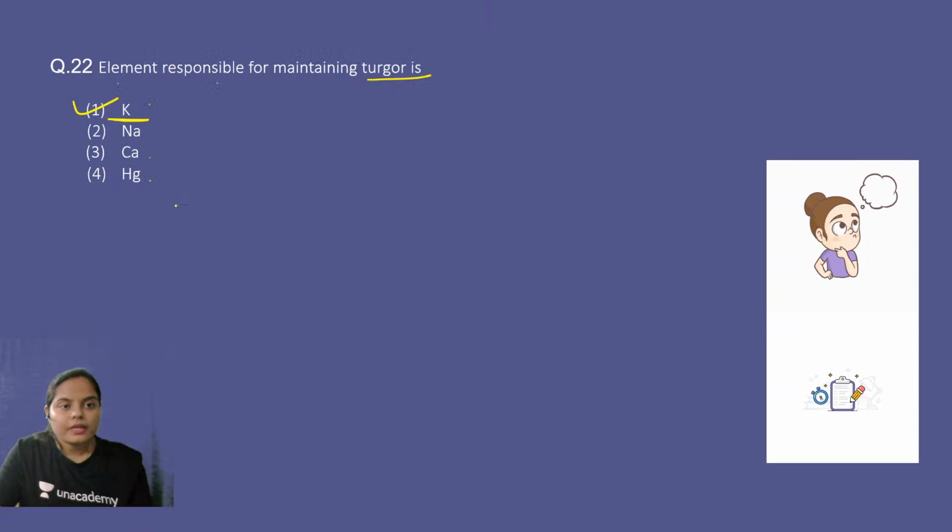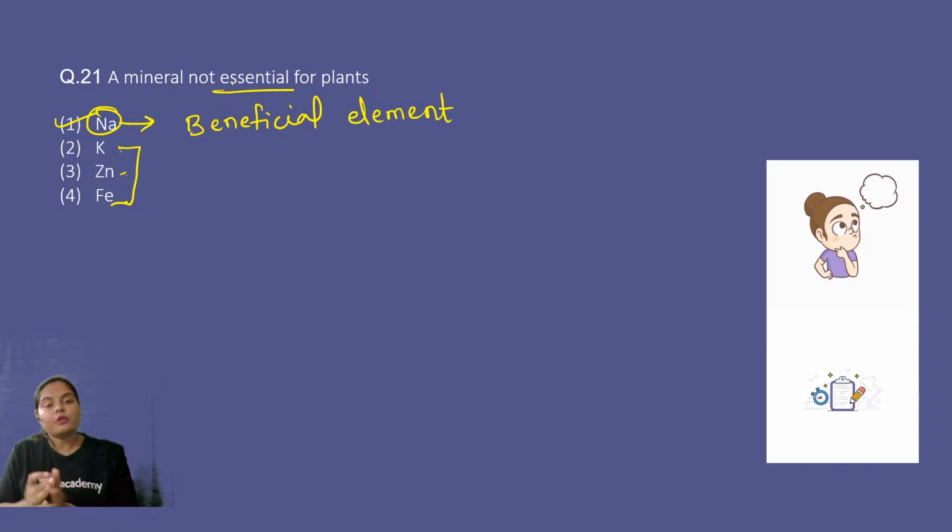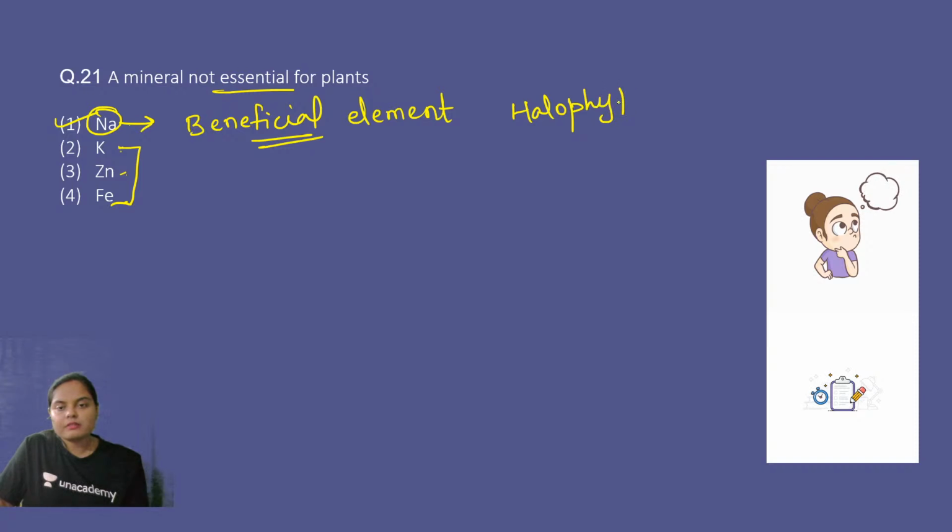Okay, Rajni, I am repeating question number 21. See the mineral not essential for plants. Potassium, zinc, iron: all these three are categorized in the essential element category. But there were certain 3 or 4 examples which were not part of the essential elements, but they were required by certain higher plants, right? We call them beneficial elements. Sodium is one of them, which is required in the halophytes. So sodium is the right answer. Sodium is not an essential element, right?